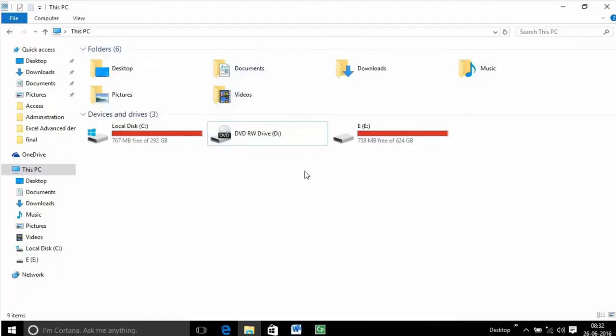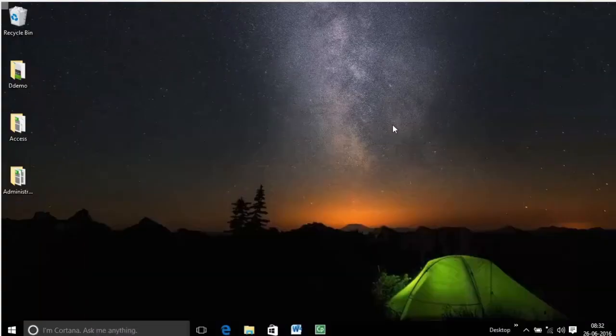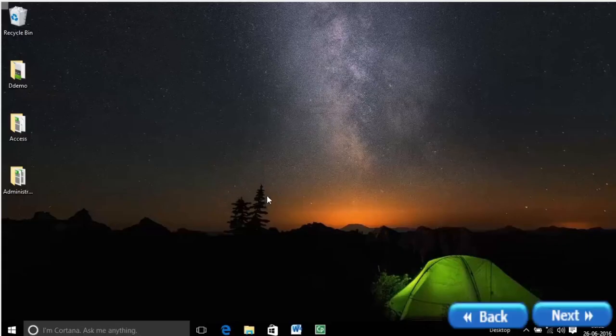If a program doesn't begin installation automatically, check the information that came with the program. This information will likely provide instructions for installing the program manually. If you can't access the information, you can also browse through the disk and open the program setup file, usually called setup.exe or install.exe. If install doesn't start automatically, check your autoplay settings. In search, enter autoplay settings and select autoplay settings. Make sure autoplay is on. You can also choose default actions for removable drives and memory cards.